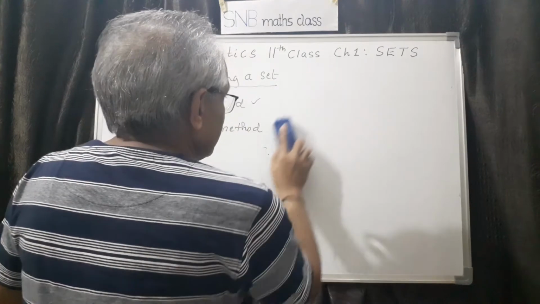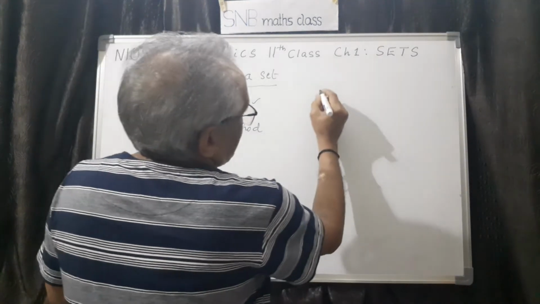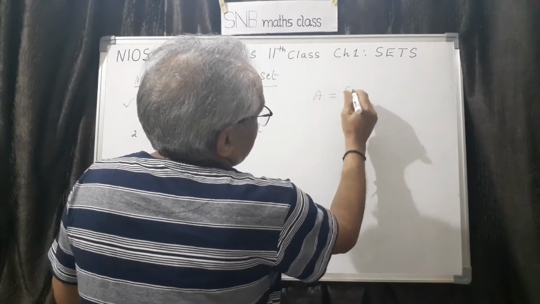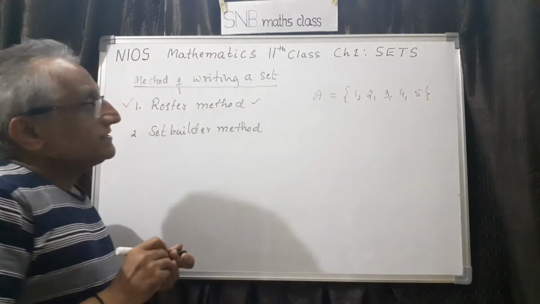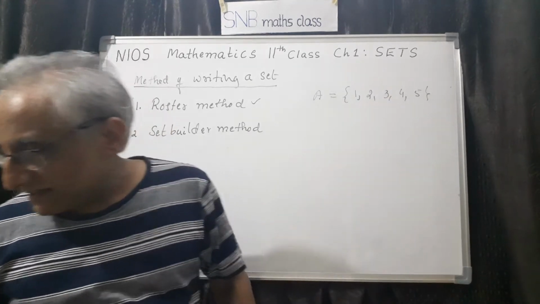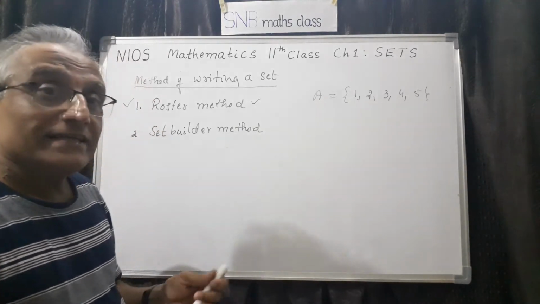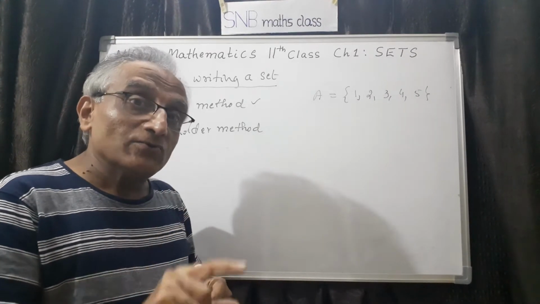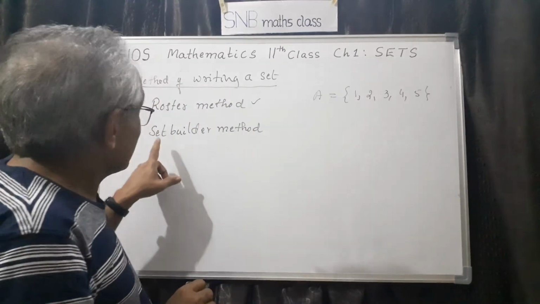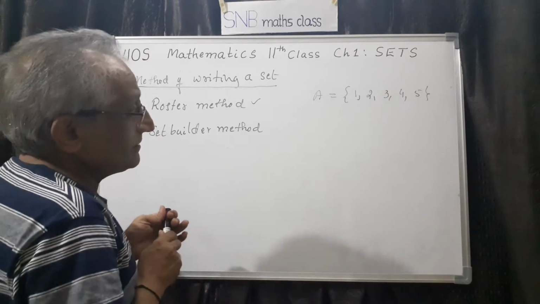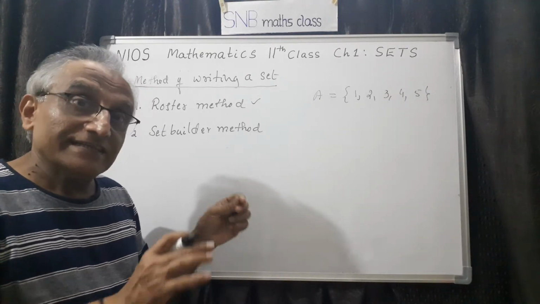Now what is set builder method? Set builder method means, let me explain with an example so that it is more convenient. Let us take for example A equal to 1, 2, 3, 4, 5. So this is definitely roster because I have written the actual elements. Now if you write the same set using a common rule, that is applicable to all these 5 elements only, that is called set builder method. Remember, set builder method is not unique. That is, we can write it in different ways. That is one important thing.